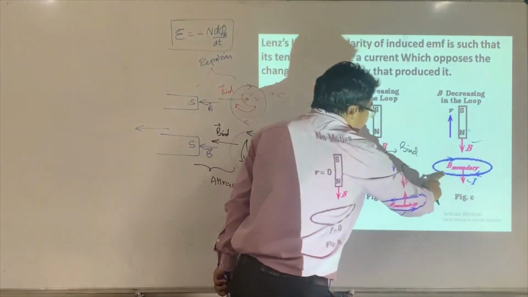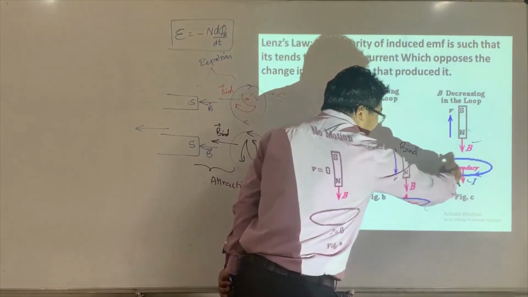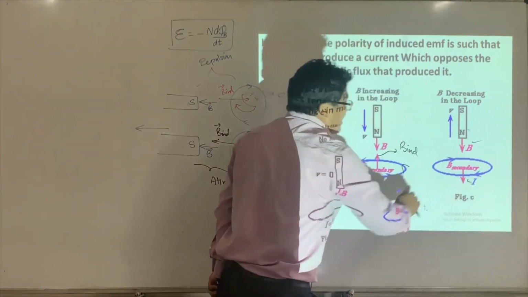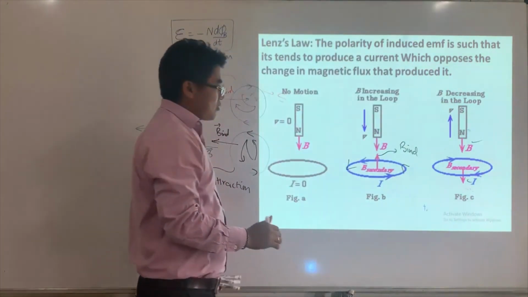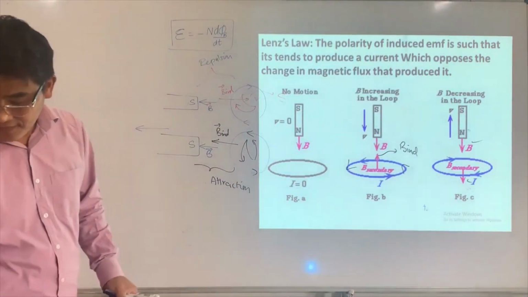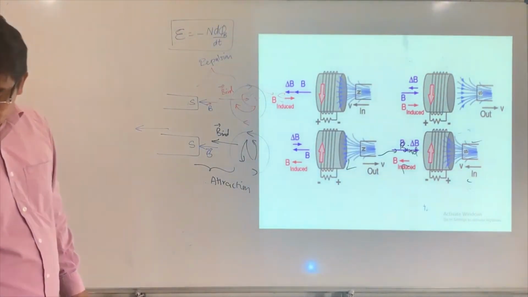And this loop experiences a decreasing magnetic flux, and the magnetic field produced by the current tries to increase the decreasing magnetic flux. So this is the point. I hope now, yes, this is one more point.